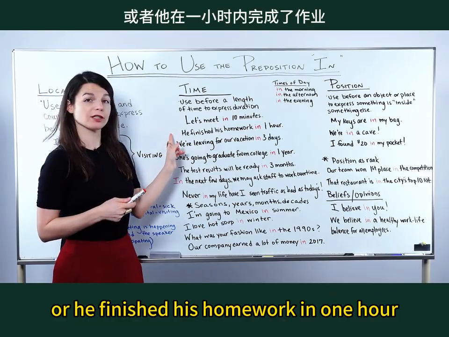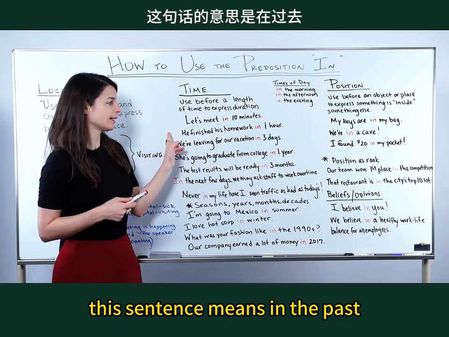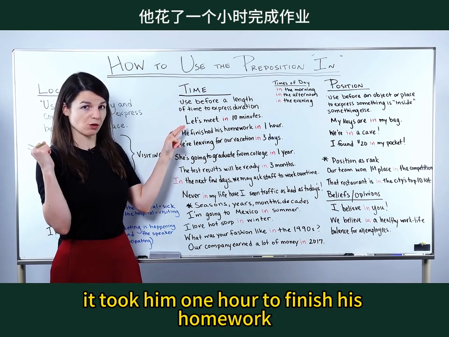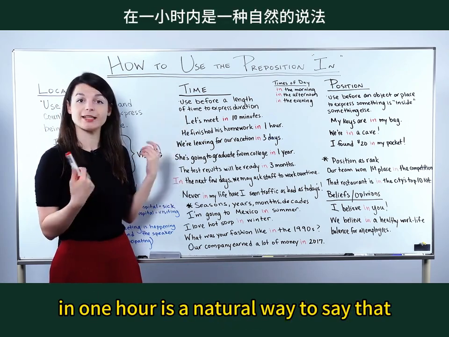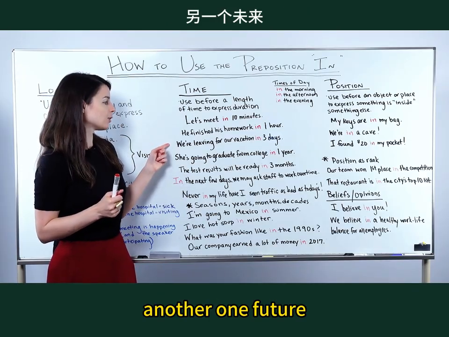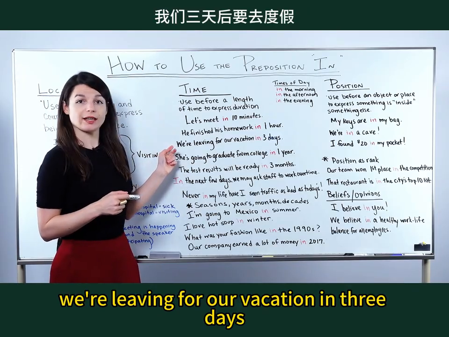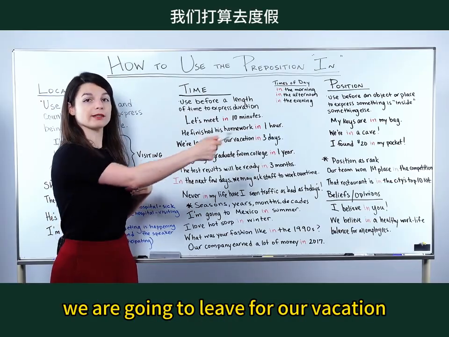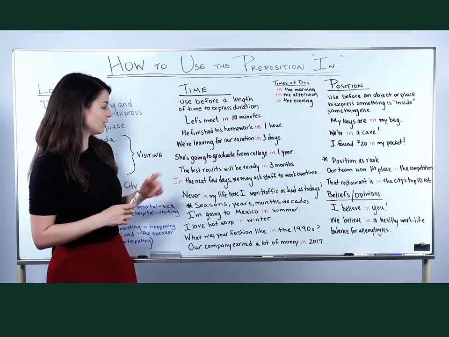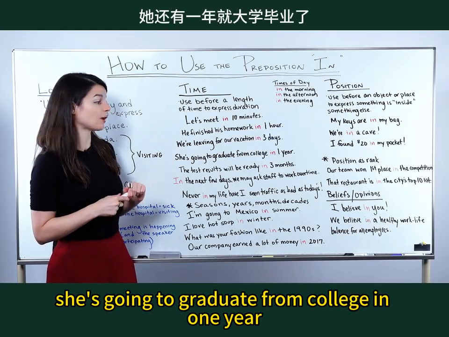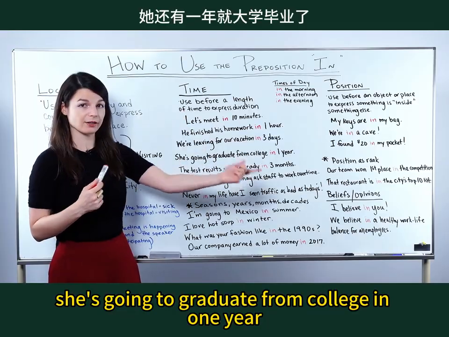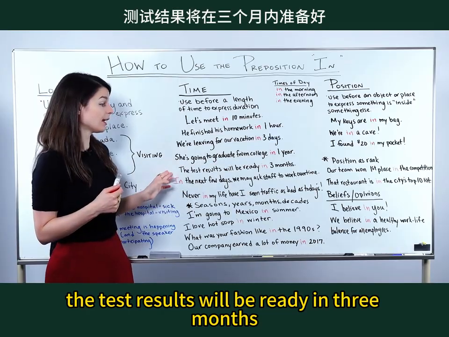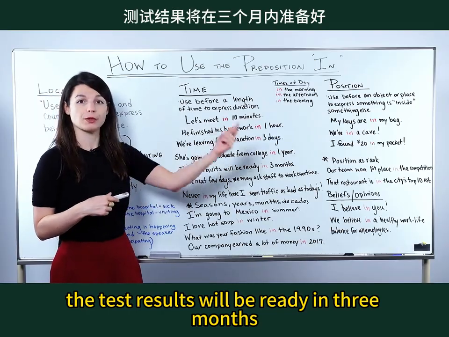Or he finished his homework in 1 hour. This sentence means, in the past, it took him 1 hour to finish his homework. He finished his homework in 1 hour is a natural way to say that. Another one, future, we're leaving for our vacation in 3 days. So this means 3 days from now, we are going to leave for our vacation. Another one, she's going to graduate from college in 1 year. So again, 1 year from this point in time, she's going to graduate. The test results will be ready in 3 months.